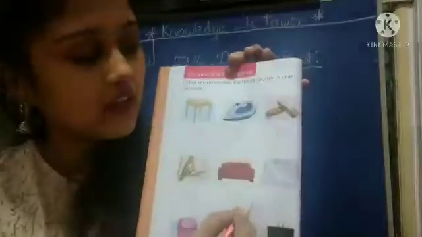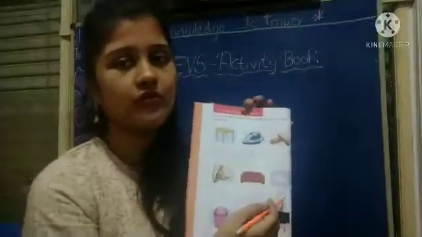Okay. Now which picture is this? Chalk. Yes, we see chalk in our classroom, because on the board we write with chalk only. So you have to color it in this circle. Now which picture is this? Dustbin. Yes, a dustbin is kept in our classroom. We throw all waste paper in our dustbin. So you have to color it in this circle.